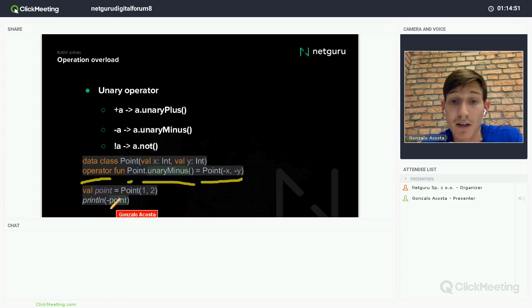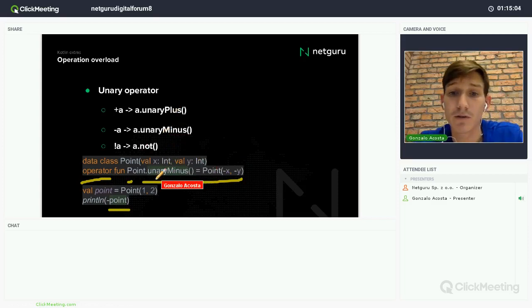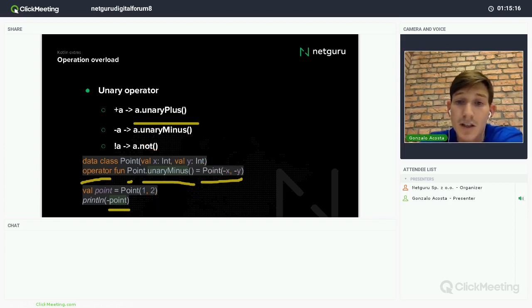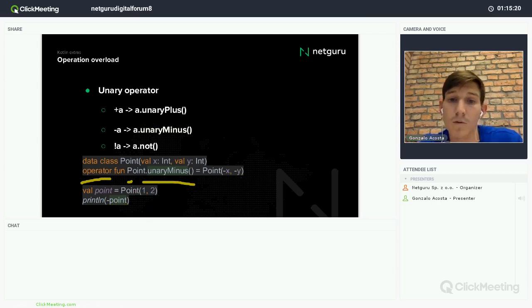And for using it, I only have to put, for example, minus point, and this will return exactly, a Point -1, -2. It's the same for all the other operators. For example, if I want to rewrite the unary plus, instead of unaryMinus I have to define the function unaryPlus and use it the same, with the plus before the object.